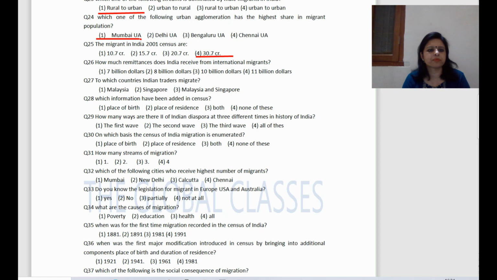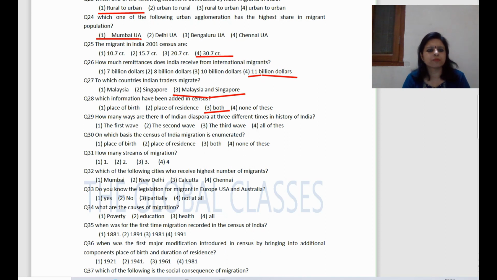Now next question. How much remittance does India receive from international migrants? The right answer is $11 billion. Now next question. To which countries do Indian traders migrate? The right answer is Malaysia and Singapore. Now next question. Which information has been added in the census? The right answer is place of birth, place of residence, both.